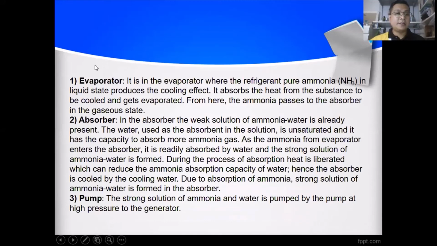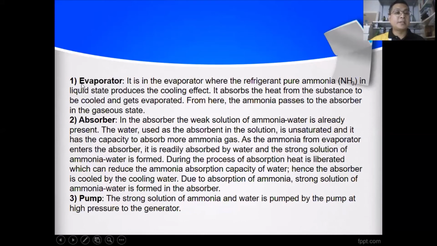Okay, this one is the condition cycle in the refrigerator system. The first one is the evaporator. You can see what happens in the evaporator, then the absorber and its function, and then the pump.